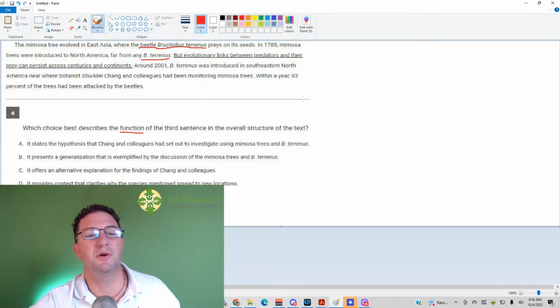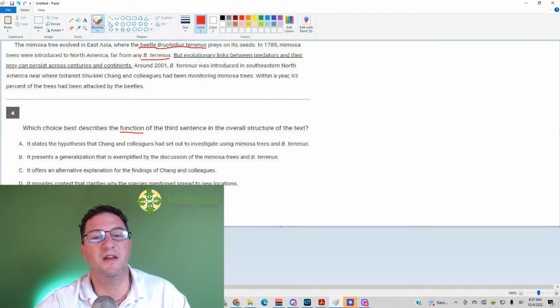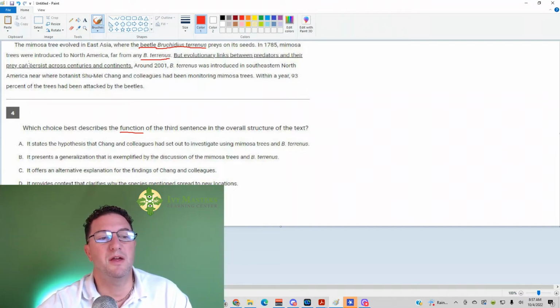For a function question, a lot of times, most of the time, you can actually get away with the main idea. But we do want to get context. So what's it saying before? Before, it's saying the mimosa tree is in East Asia, and this beetle eats it. And it's talking about 1785 when it was introduced to North America. And then the sentence itself: what is eating, the predator, is the beetle, and what is eaten, the prey, is the mimosa tree.